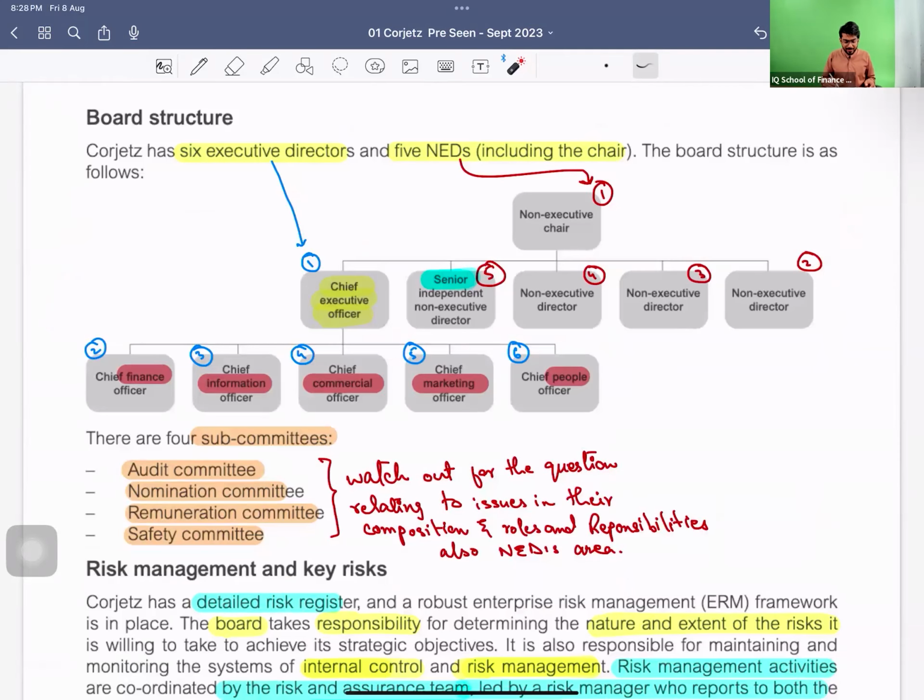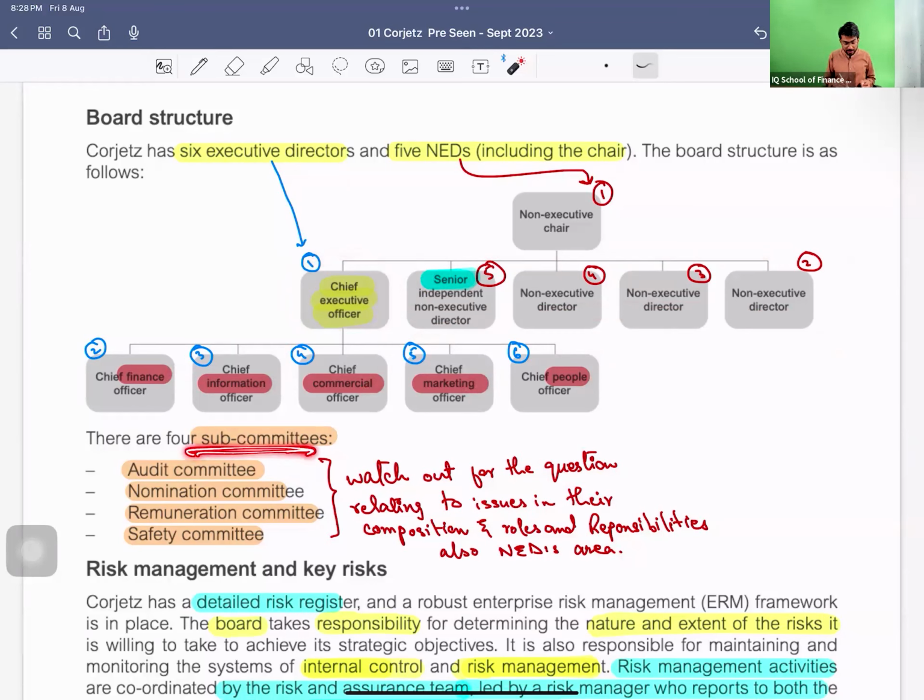Board structure, it's a very clear thing. 6 executive directors, 5 non-executive directors, including the chair. So we have the chair, and below the chair we have 1, 2, 3, 4, 5. These are the 5 non-executive directors. Among them we have one senior non-executive director. These are independent, obviously. And then we have the chief executive officer, the head of the executive directors. We have the people director, marketing, commercial, information, and the finance director. These are the executive directors.